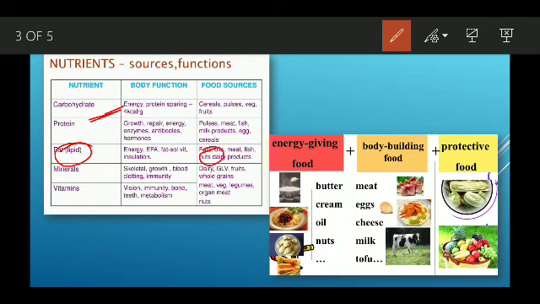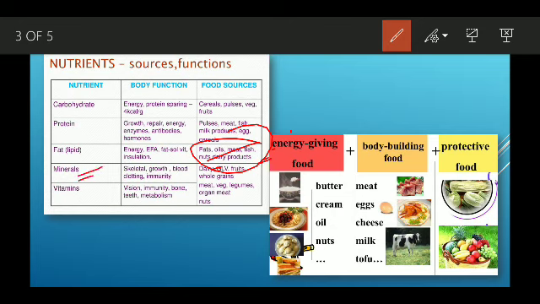We get fat from oils, then meats, fish, nuts, and dairy products like butter and cheese. So we get these things from these products. Okay, the next is minerals.